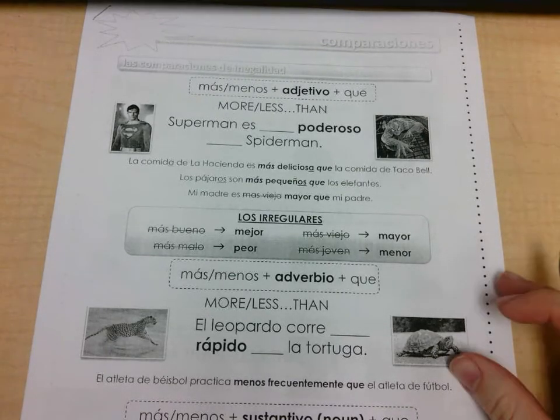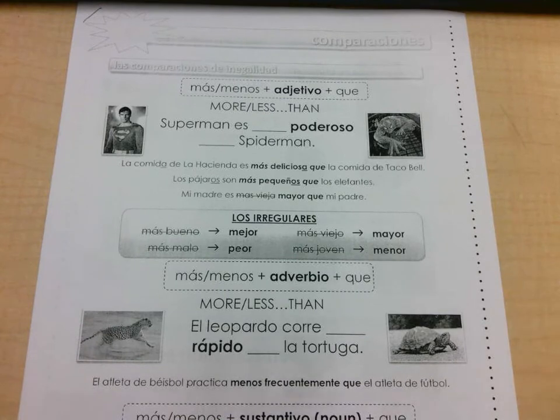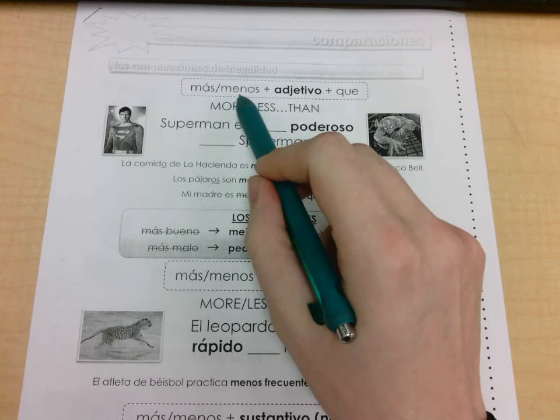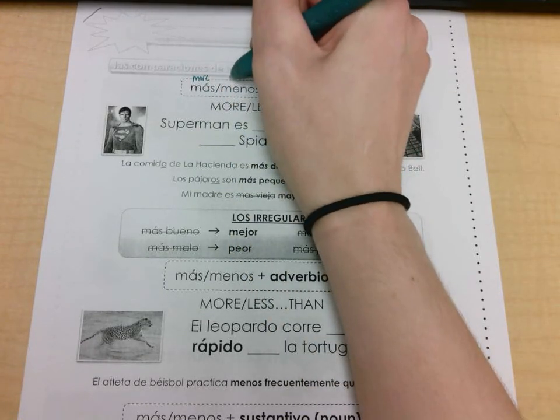Today we are going to talk about comparaciones, so comparisons, alright? So saying something is more or less old, more or less powerful, more or less whatever adjective you choose to use. So we're going to be comparing things one way, for one thing to another. So for example, with más and menos, alright? Más, remember, means more, and menos means less.